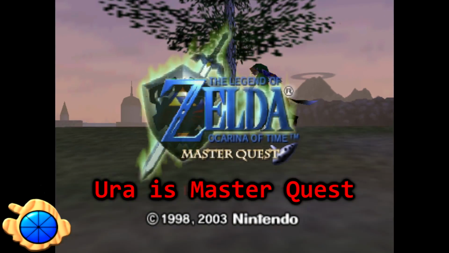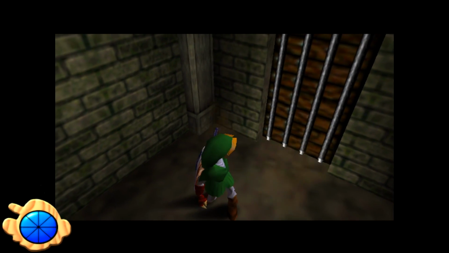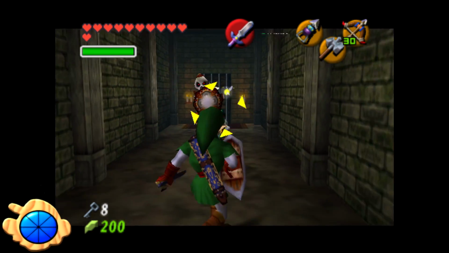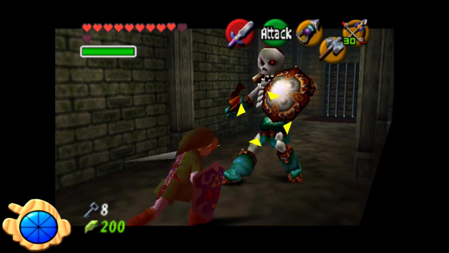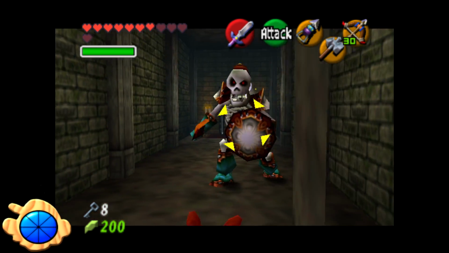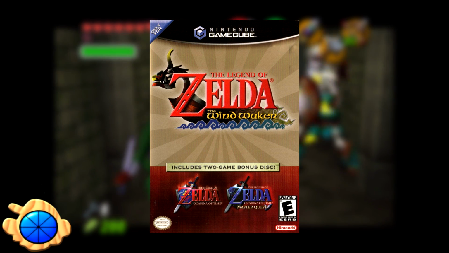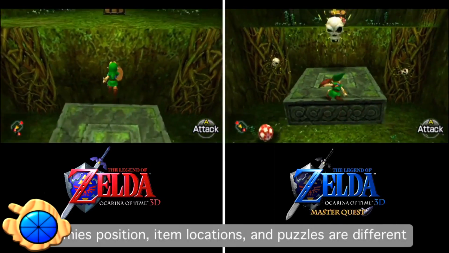Ura is Master Quest. Ura Zelda was meant to be an expansion for Ocarina of Time, which would have included more difficult dungeons, but the same overworld story and characters. Ura Zelda itself was never released due to failure of the Nintendo 64 disk drive in Japan, but it was repurposed to become The Legend of Zelda Ocarina of Time Master Quest. Master Quest was first released as a pre-order bonus for Wind Waker on the GameCube, but the Master Quest mode was unlockable in the 3DS remake to Ocarina of Time.